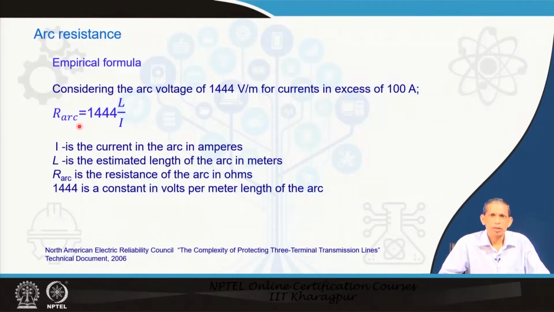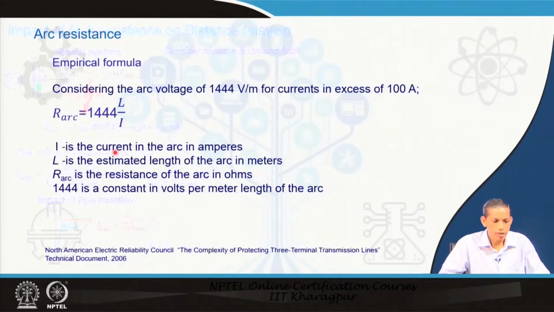There are other formulae like the Warrington formula, and someone can have a look at that also. These formulae differ in different aspects. So, these are empirical formulae. This L, the length of the arc, also depends upon the velocity of air, because the arc will be swayed away also.